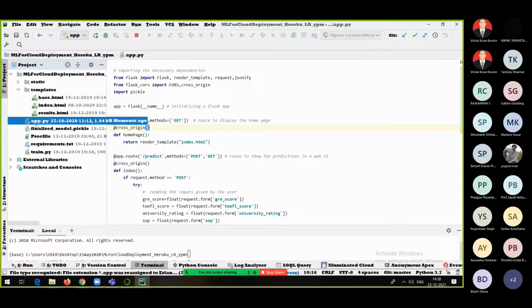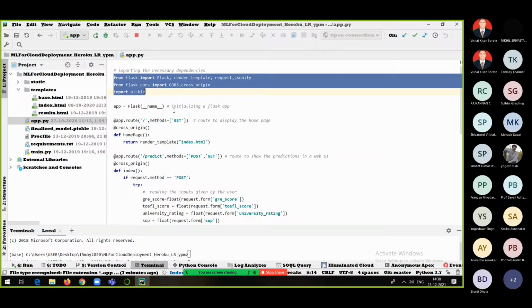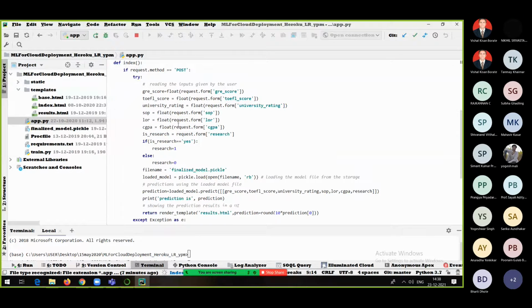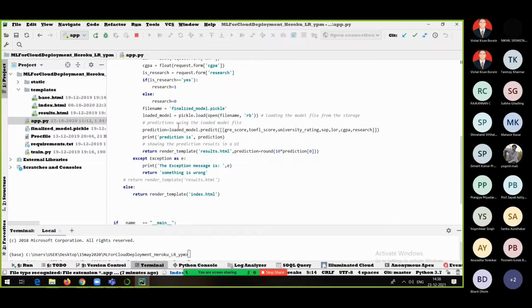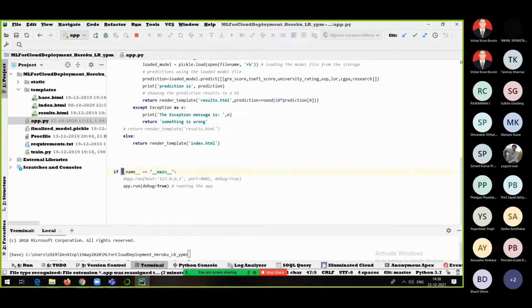Now here, app.py is my Python code. Here I have done all the import part first. But whatever I have written here, the first thing which the compiler always looks for is this line: if __name__ == "__main__". Now what is this? Always remember, whatever starts with two underscores and ends with two underscores in Python is nothing but a built-in method.